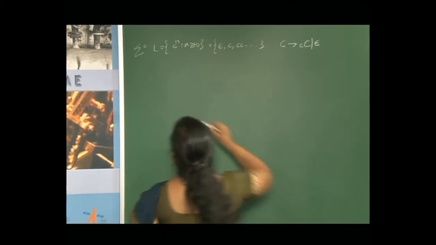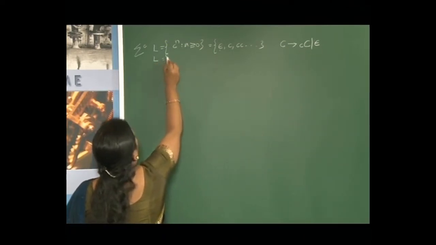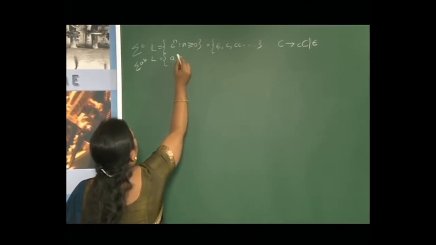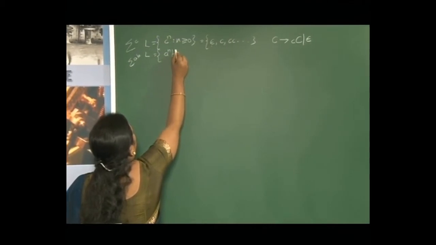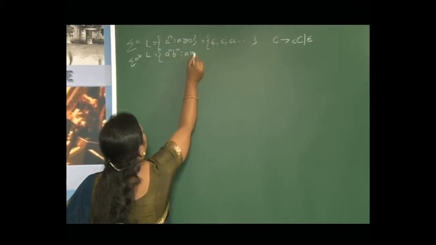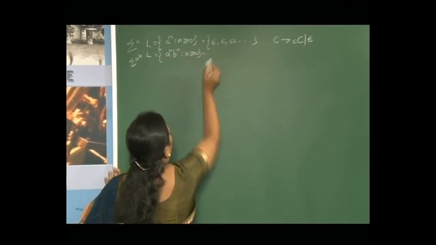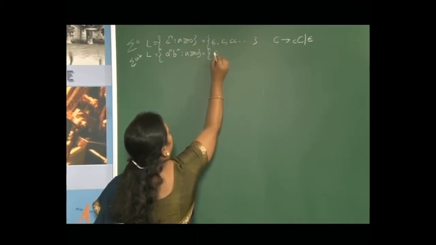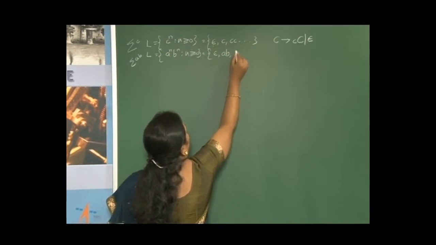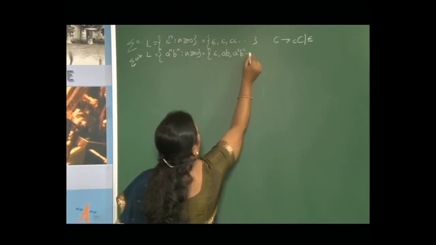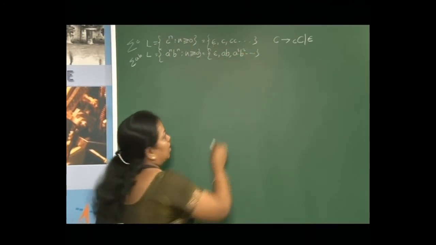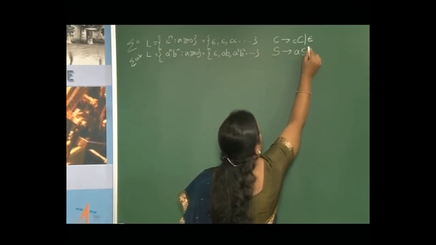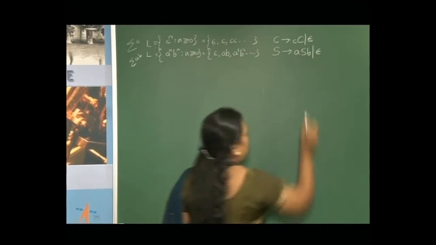Then the next language we discussed, sigma as A, B, A raised to n, B raised to n where n is greater than or equal to 0. What are the possible strings in this language? We have discussed in the previous session epsilon, AB, A raised to 2, B raised to 2 and so on. And the rules for this are S tends to A S B or epsilon.